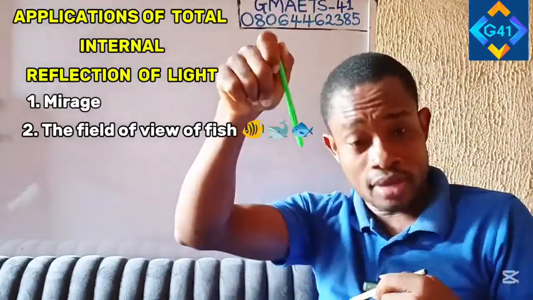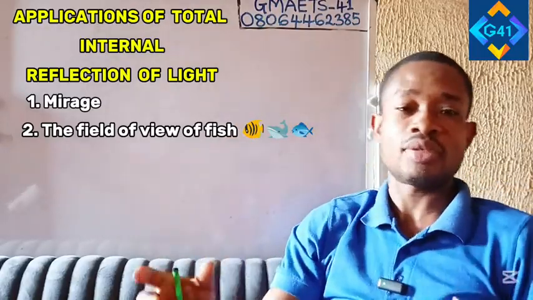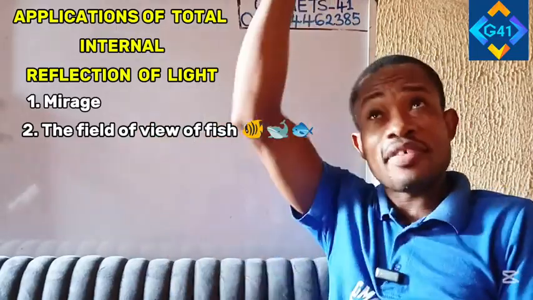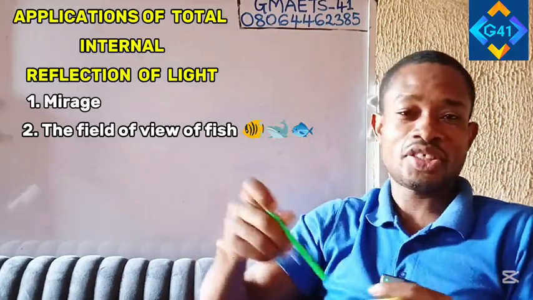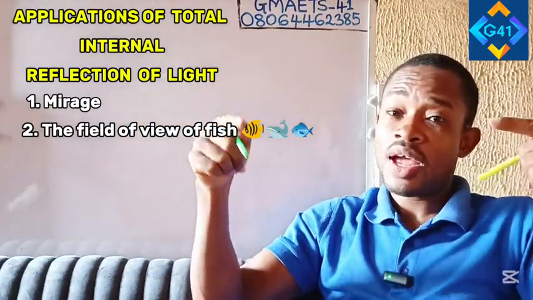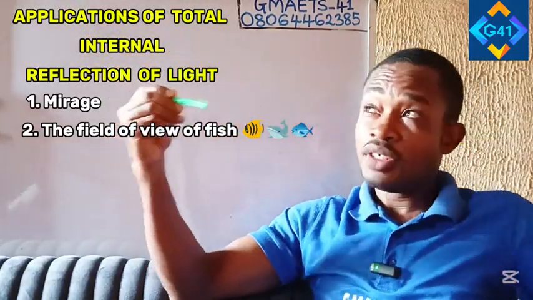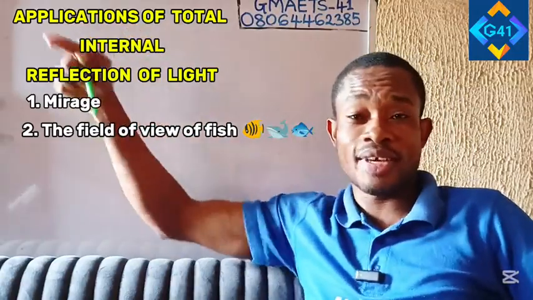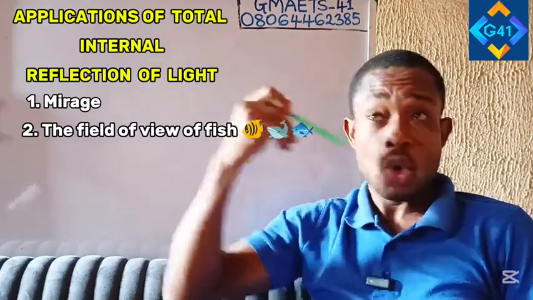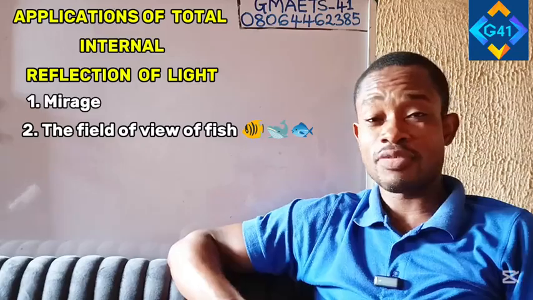Once you come in that way, as you enter into water, water is a refracting medium. So it's going to bend, right? The ray coming from whatever you are using to pin the fish is going to bend towards that direction. Total internal reflection will take place. As that is totally internally reflecting this way, from this edge, the fish picks up that there is danger, something coming. God has so designed them wonderfully. Seeing that, it knows someone wants to attack, and immediately it takes off. So that is another application of total internal reflection.